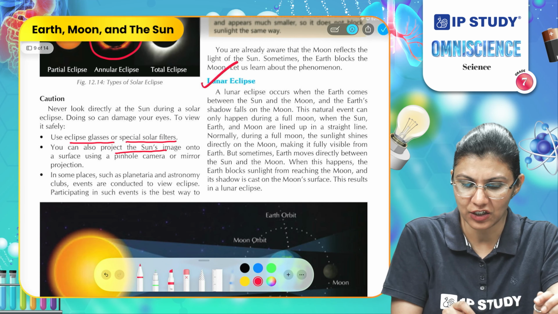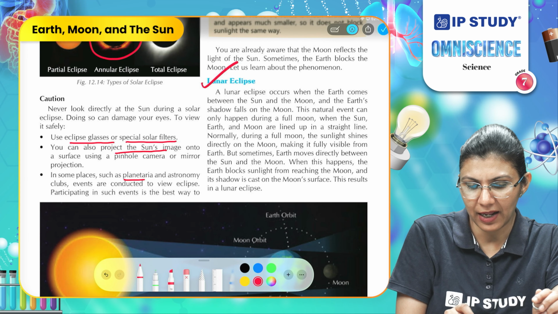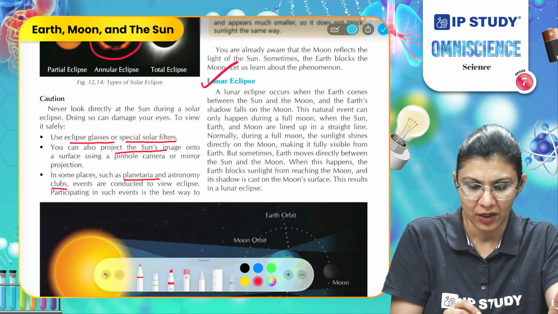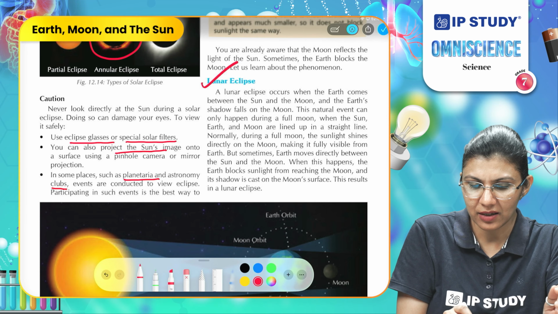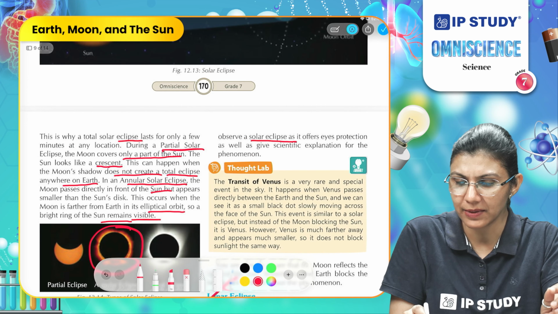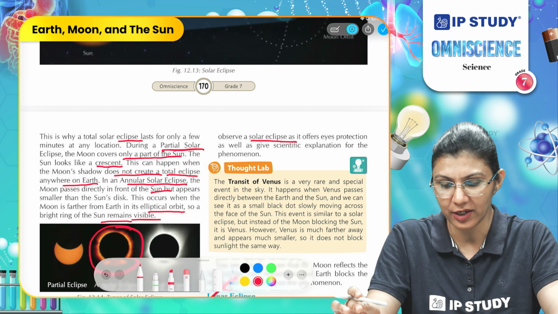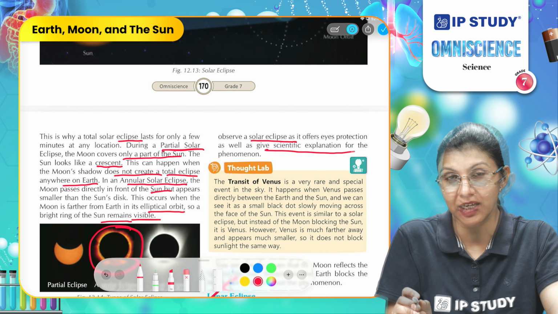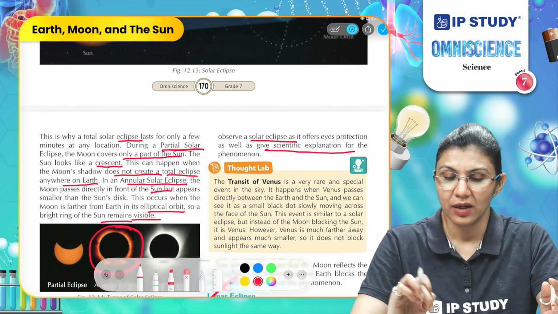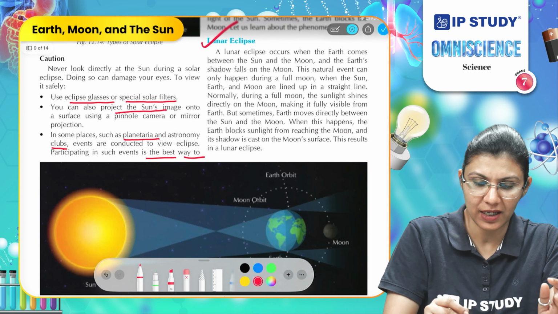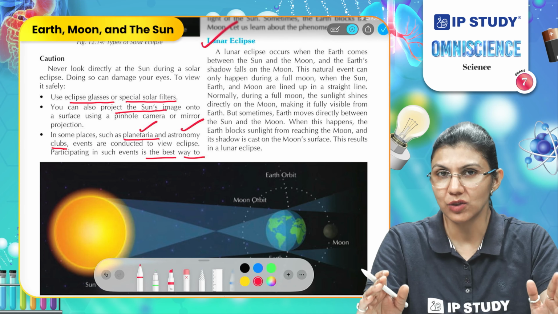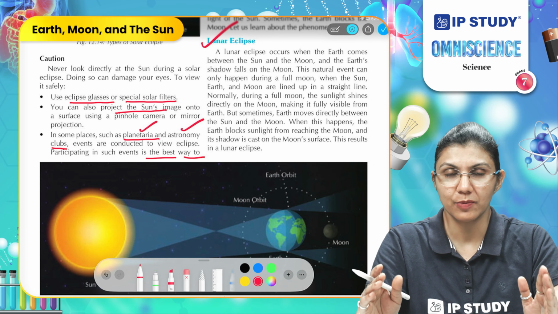In some places such as planetariums and astronomy clubs, events are conducted to view eclipses. Practically, such events are the best way to observe a solar eclipse, as they offer eye protection as well as give a scientific explanation of the event or phenomenon. So, in such places, you are guided on how to observe a solar eclipse with some special instruments.